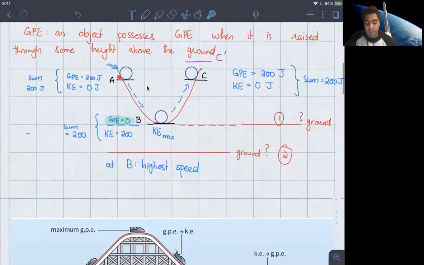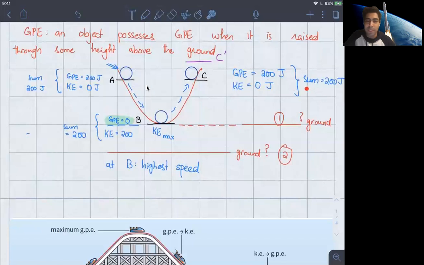Let's revisit quickly. At A, gravitational potential is 200, kinetic is 0, so the sum is 200. At B, the potential energy is 0, but the kinetic energy is now 200, but the sum is again 200. If we go all the way up to C, then the potential energy is once again 200 and kinetic energy is 0. The sum still remains at 200. Now, what is this telling you?